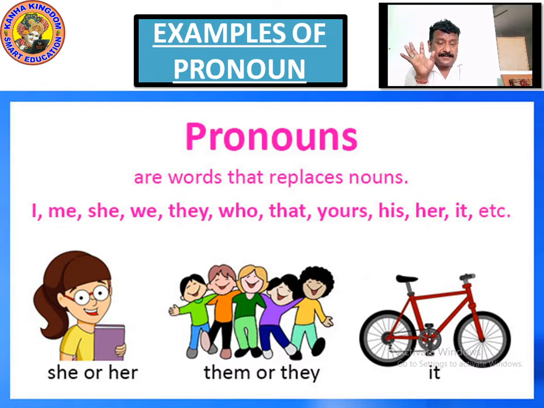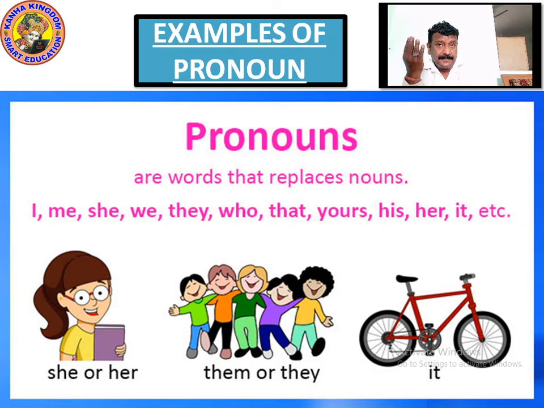If you are standing in the garden with your 4 friends and talking about leaving, like we are all going home, that means you are using the word we. There are 4-5 friends in which you are also included. If in the class I come and tell you we are all going to the library, we means I am also coming, and everybody including me.